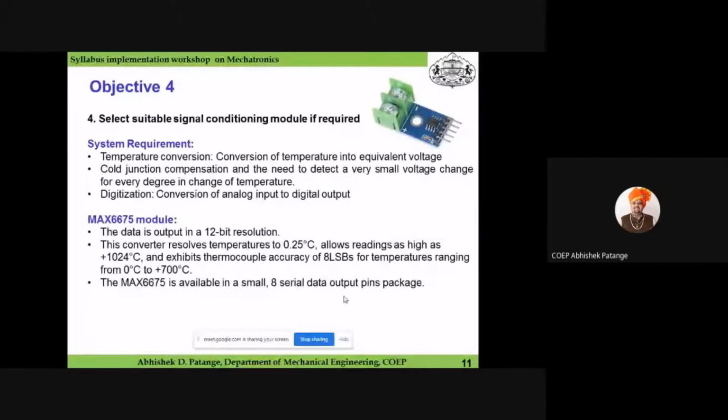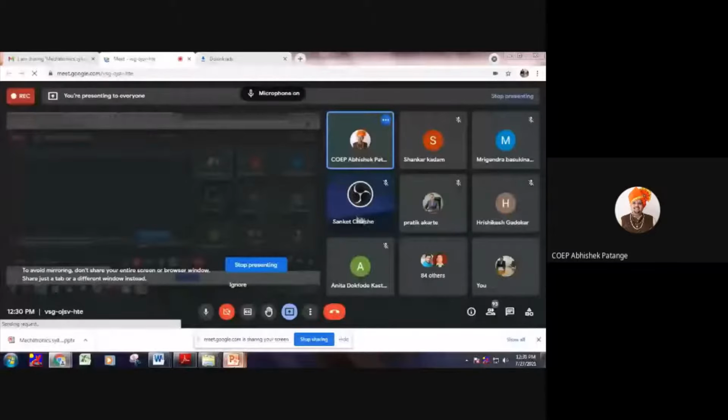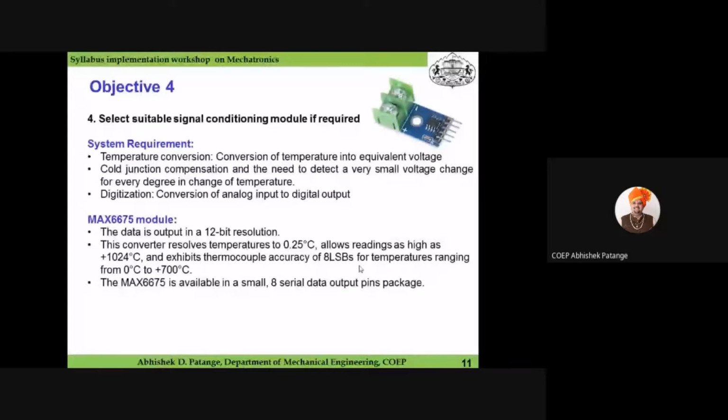So till Mahajan sir shares his screen, let me continue with some more information. Till now, if you see the scope and objective of this particular experiment, for this temperature measuring application, students may get the question: why select only a thermocouple, why not a thermistor or RTD or something? So for this selection of sensor, they will think about various types and their application.